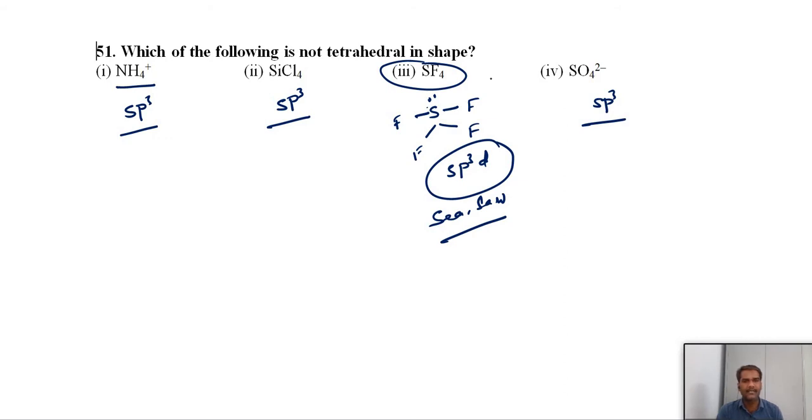This also you should remember, extra point. Anyhow, answer is it is not a tetrahedral. But the point you should remember, what is the geometry of SF4 and what is the hybridization? Sometimes they may ask you the question in reverse manner. So what is the hybridization of SF4? What is the geometry? How many lone pairs are there? Is the structure planar or non-planar? This type of questions. Again, seesaw geometry means one lone pair occupies the equatorial position in sp3d hybridization.